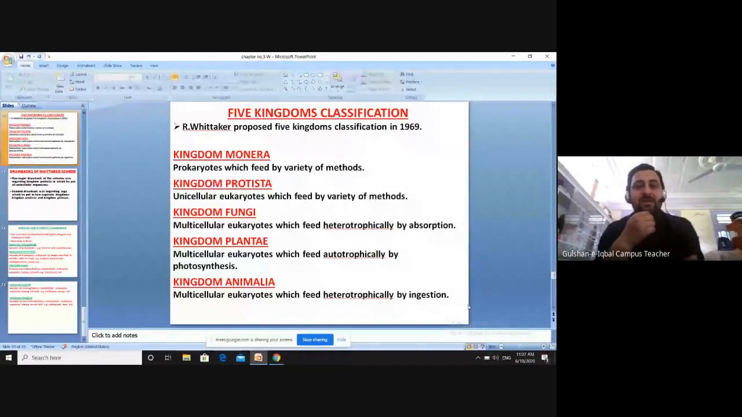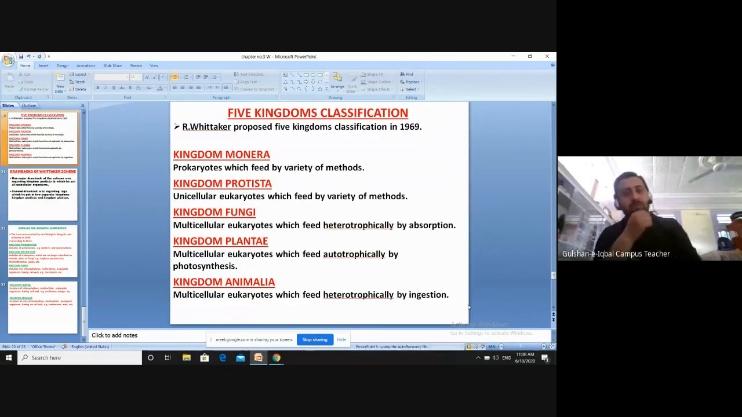So fungi are multicellular, eukaryotic. They cannot prepare their food, but they get their food from other organisms by absorption. Absorption means they grow on other organisms and then inject their root-like structures, called haustoria, into the body of that organism and absorb its food.